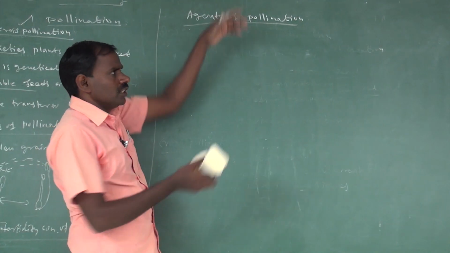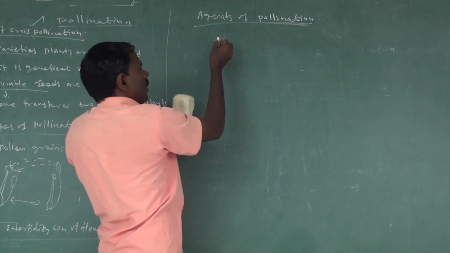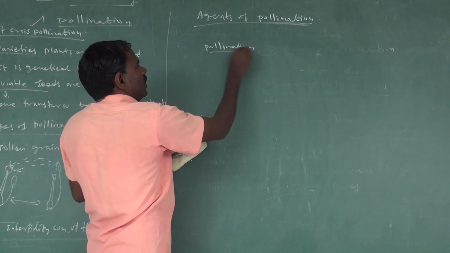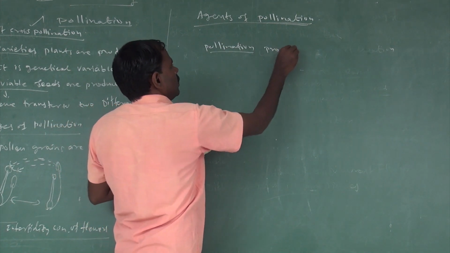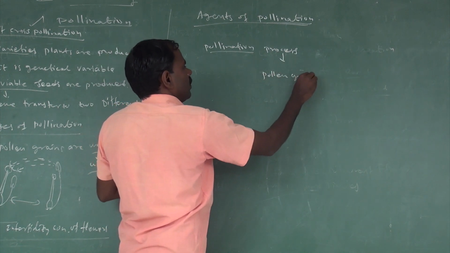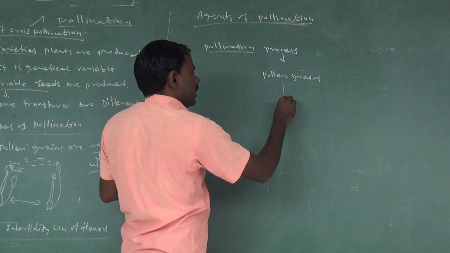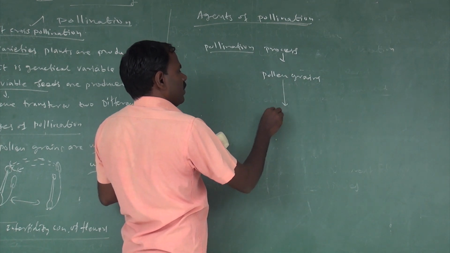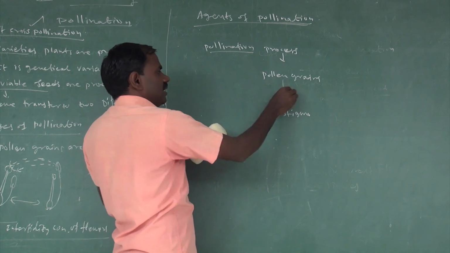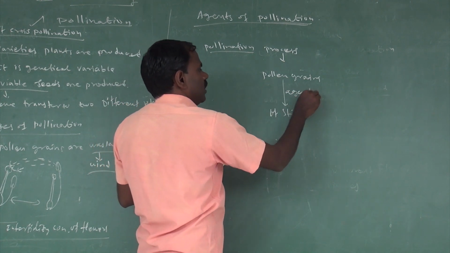Agents of pollination. Pollination is a process in which pollen grains are carried to a stigma with the help of some agents.